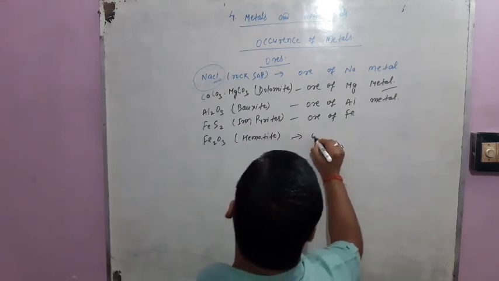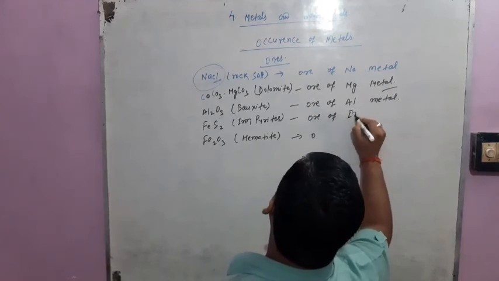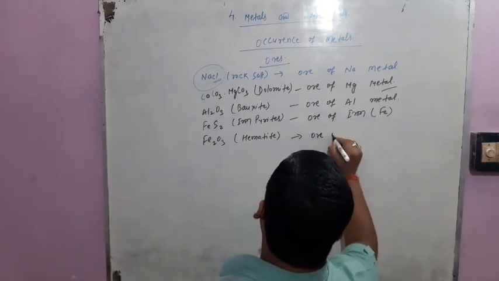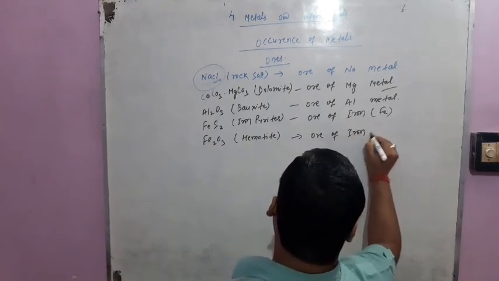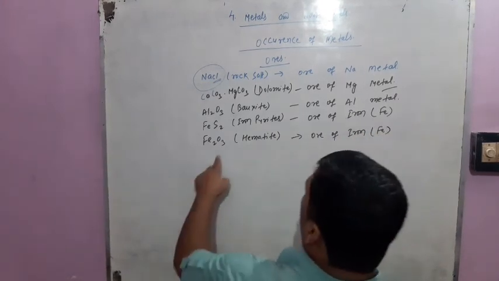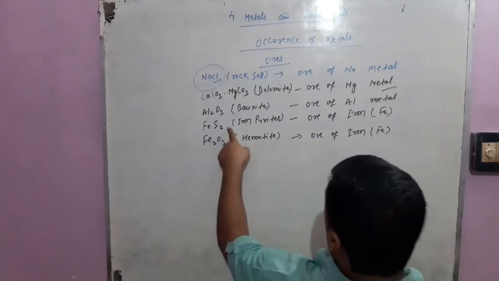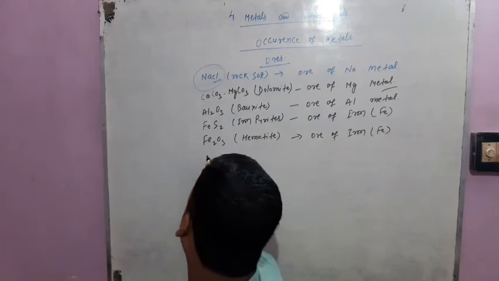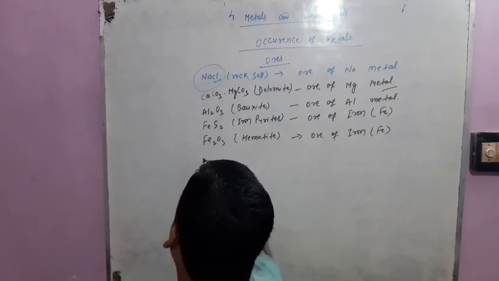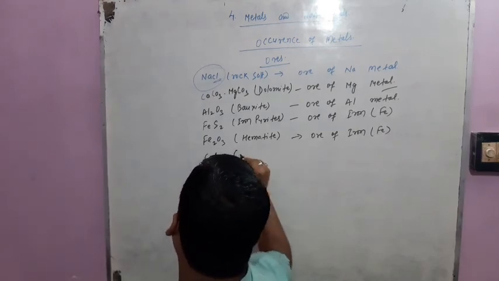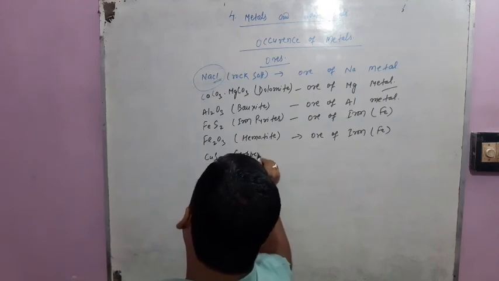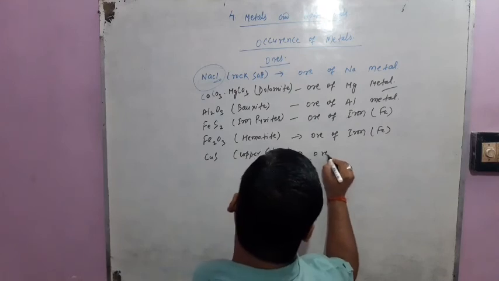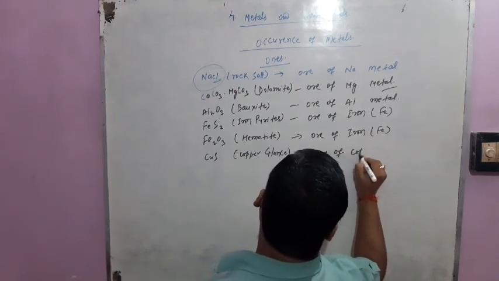It is also an ore of iron. Here the ore of iron is found in which form? Sulfide or oxide form. Similarly, the ore of copper is found in sulfide form and named copper glance. That is an ore of copper.